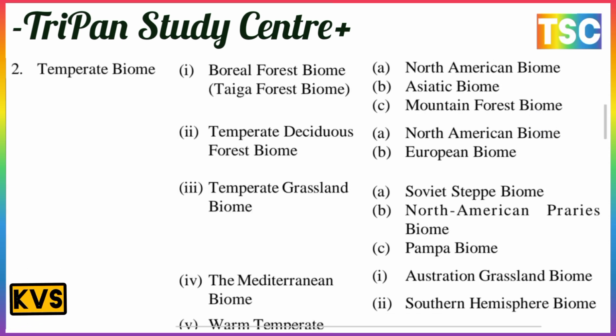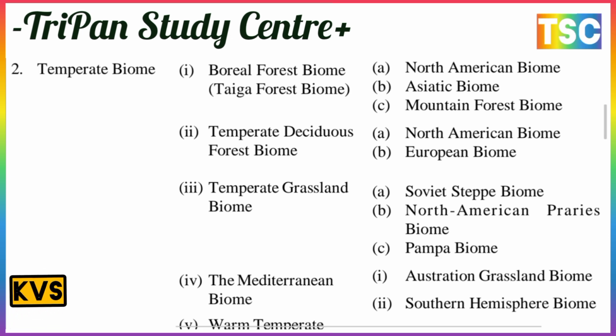The second is the temperate biome. Temperate biomes include the boreal forest biome and the taiga forest biome, the North American biome and the Siberian biome, and the mountain forest biome. Second, the temperate deciduous forest biomes, which are of two types, the North American biome and the European biome. Third, the temperate grassland biomes, which include the steppes biome, the North American prairies biome and the Pampa biome.